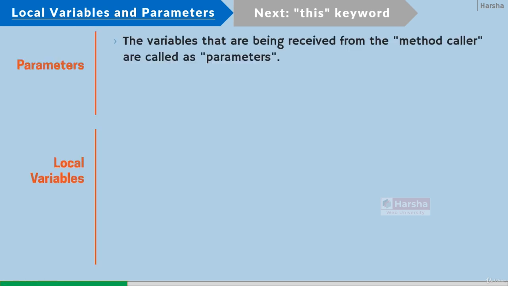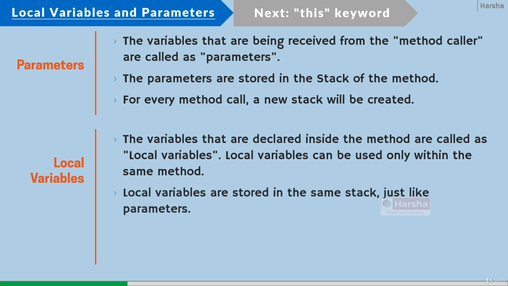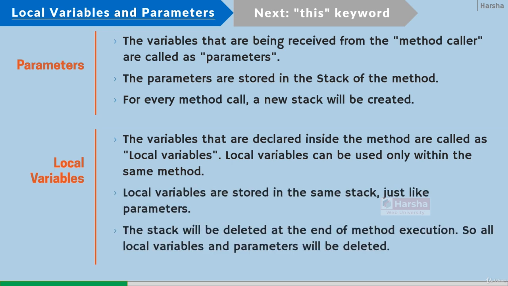So parameters are the variables that are being received from the method caller to the method definition. Parameters are stored inside the stack. Every time you call the method, a new stack will be created. Local variables are the variables which are additionally declared inside the method body. This is the overview of local variables and parameters.